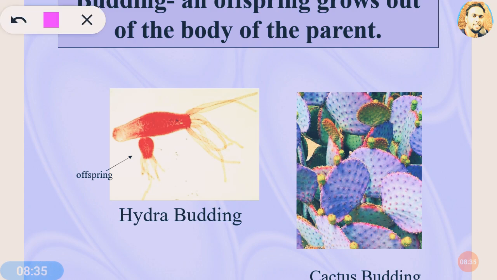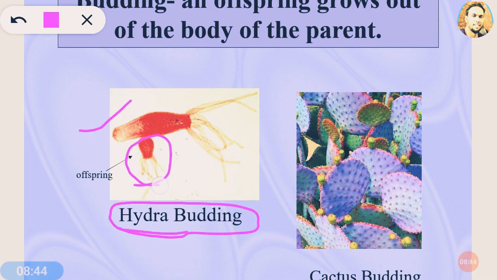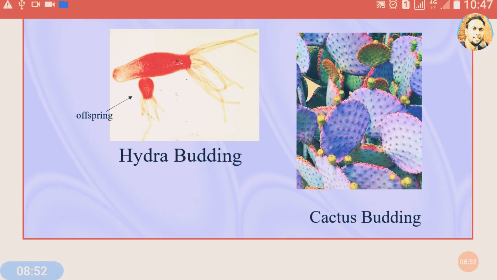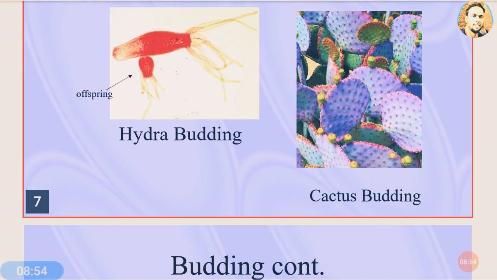So in budding, the hydra is the example, and you can see here diagrammatically this hydra is going to produce a new offspring by producing a bud first. You can also observe one more example here, the cactus budding.